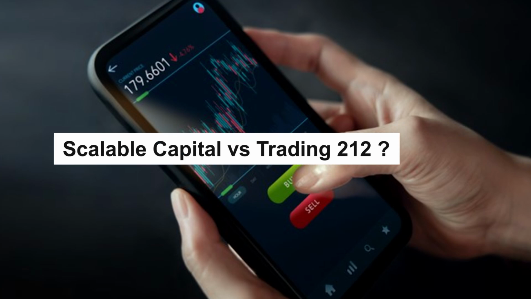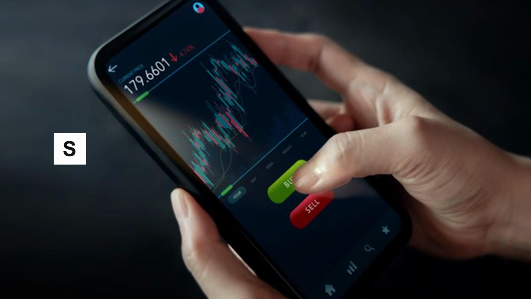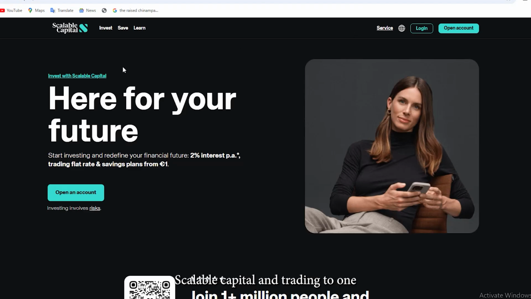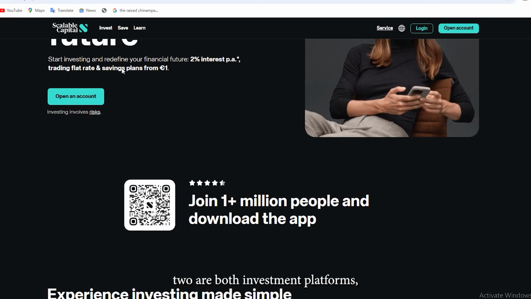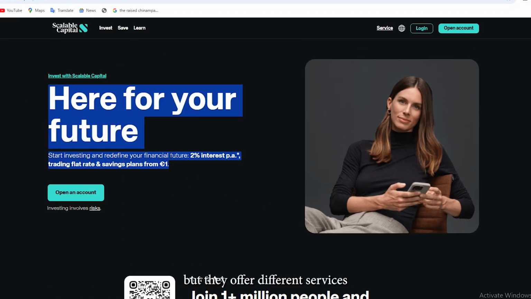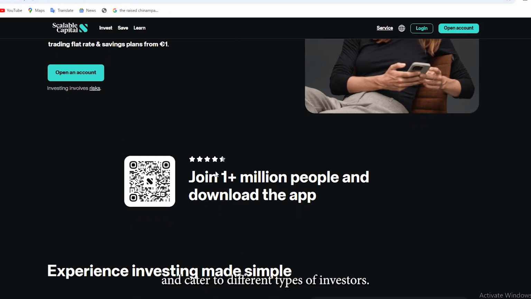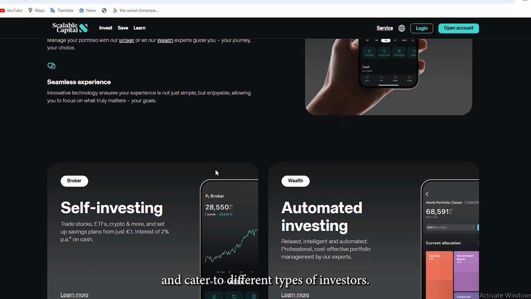Scalable Capital versus Trading 212. Scalable Capital and Trading 212 are both investment platforms, but they offer different services and cater to different types of investors.